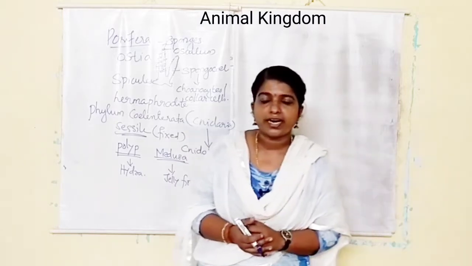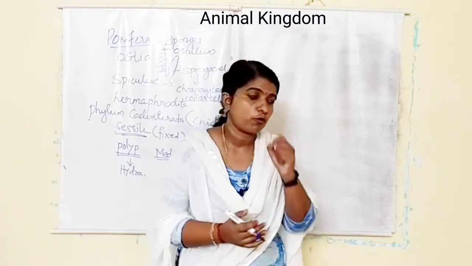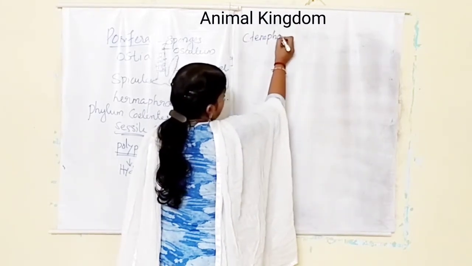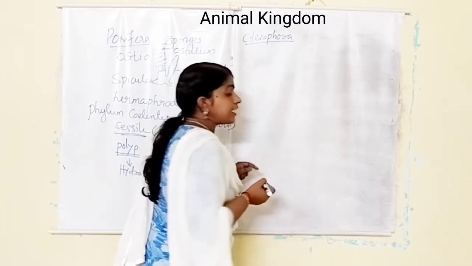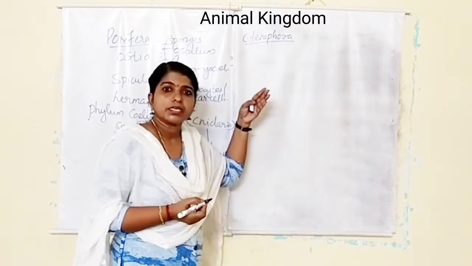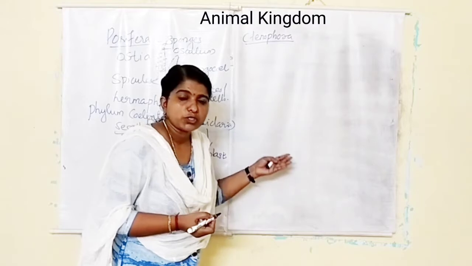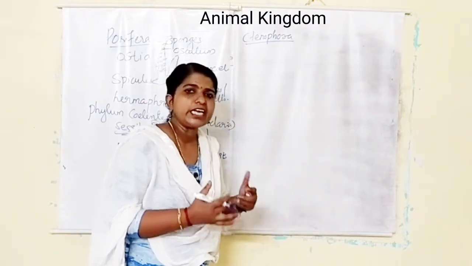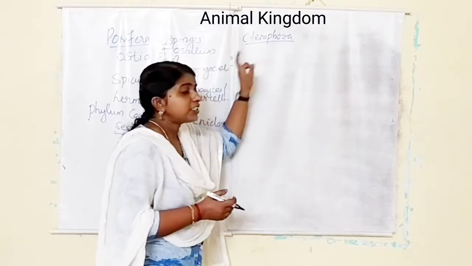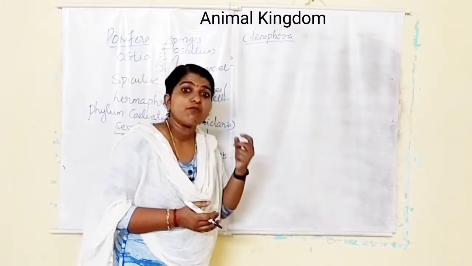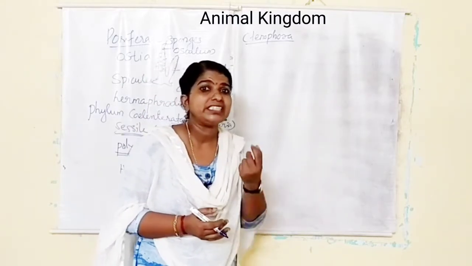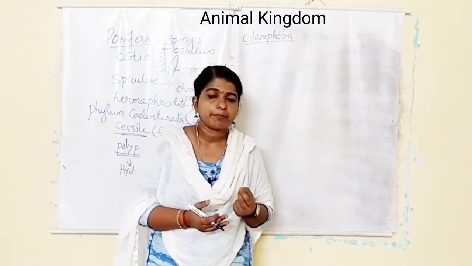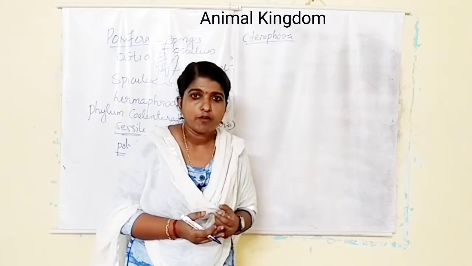The next one is phylum Ctenophora. Ctenophora are also marine. They also show a tissue level of organization, diploblastic, radially symmetrical, and they are generally known as sea walnut or comb jellies because they possess ciliated comb plates for locomotion.